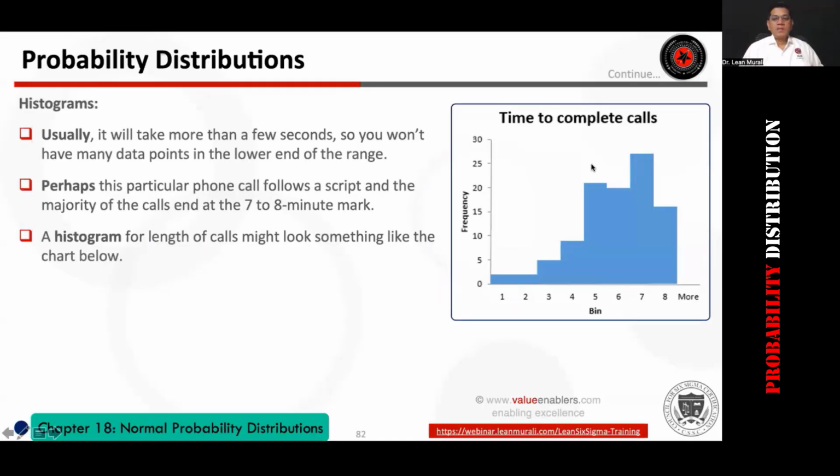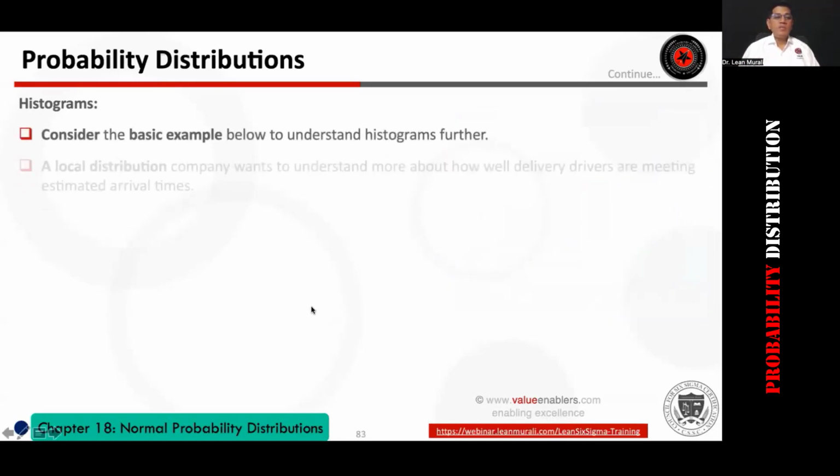Time to complete calls usually takes more than a few seconds, so you won't have many data points on the lower end of the range. I will give you one data table in the next slide. Let me give you some examples.